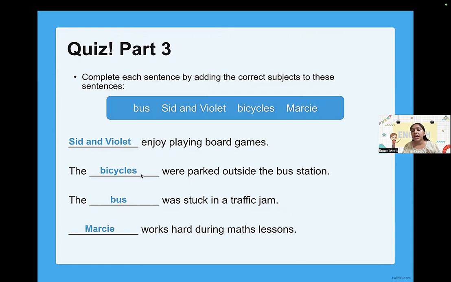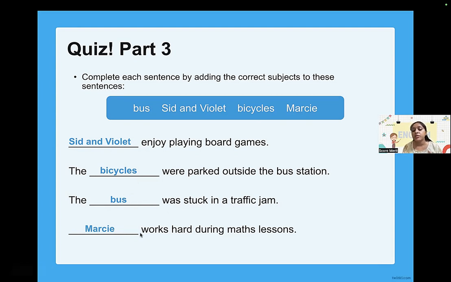Next, the dash were means I'm talking about many. Dash were parked outside the bus station. So of course the bicycles would be. Bus cannot be, because we are talking about bicycles, many, plural. The dash was stuck in the traffic jam. Again, the dash, it, because we are talking about was. I'm not saying were. If it were, then definitely it would be plural. It is singular. So bus is singular.